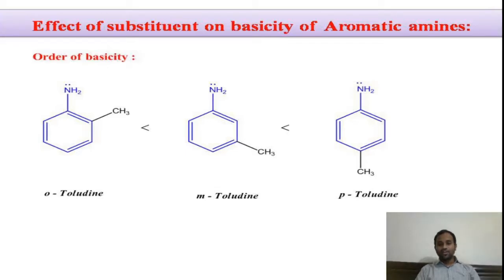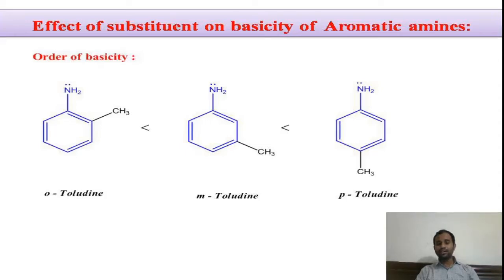Right? Now let us try to compare the basicity of the meta as well as para toluidine. In these two isomers, that is the meta isomer and the para isomer, para toluidine is more basic in nature because in this the methyl group is at the para position. We know already that substituents show their effect more effectively when they are present at ortho as well as para positions.